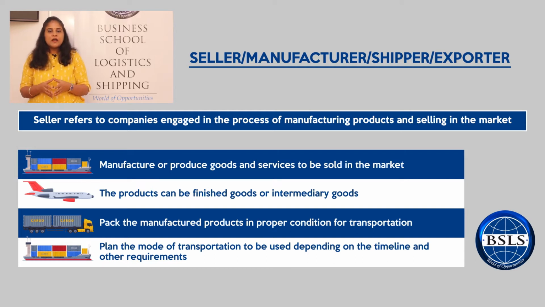For example, a manufacturer of toys in the US is planning to sell his products in the United Kingdom for Christmas. He should be planning which mode of transportation to be used, either sea or air, to achieve this timeline. If he fails to choose the right mode of transportation, he may lose out on sales, and therefore it becomes important for the manufacturer to decide and plan on the mode of transportation.